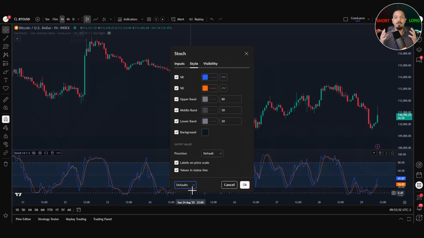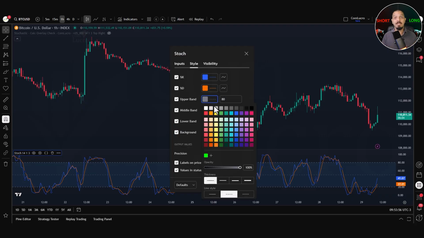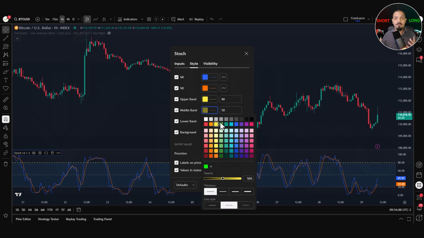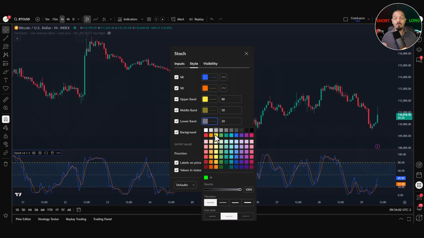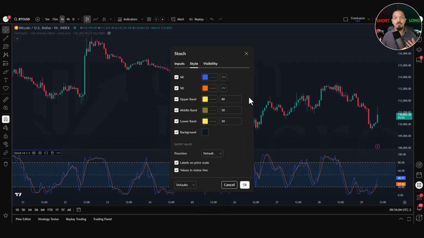Below that, you'll find options for the upper band, middle band, and lower band. These horizontal levels are set to 80, 50, and 20 by default. They help you quickly identify overbought and oversold conditions. You can show or hide each band and adjust their color, thickness, or style. There's also a checkbox for background. Enabling this shades the area between the upper and lower bands, making it easier to interpret when price momentum is stretched to extremes.